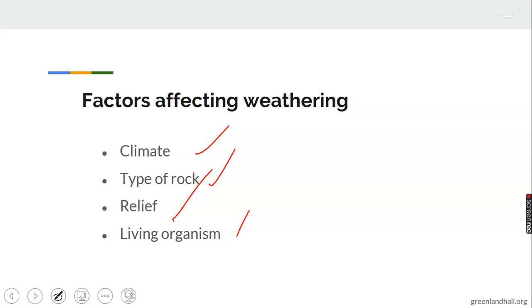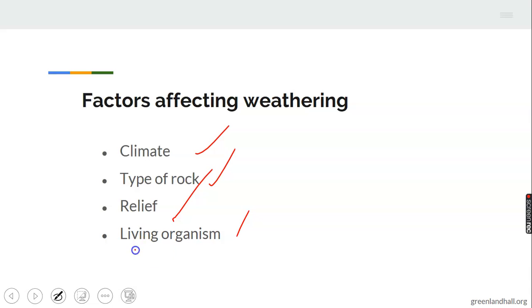Hard rocks take a long time to disintegrate in comparison with softer rocks. Relief is the nature of the land. Weathering takes place mostly in sloping land rather than level land. Weathering takes place mainly on a steep slope more than a gentle slope.